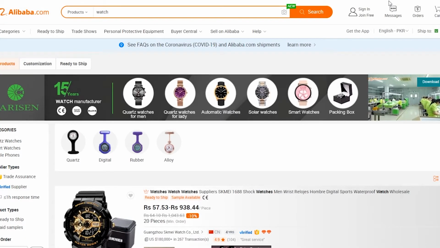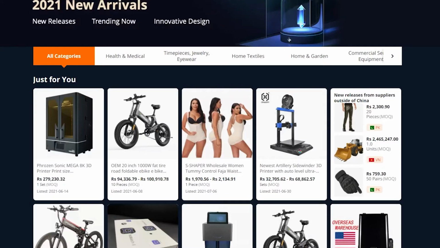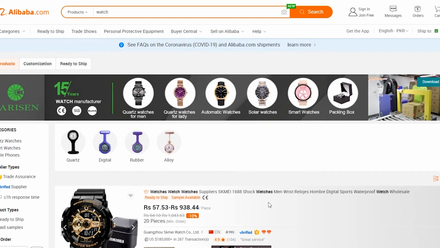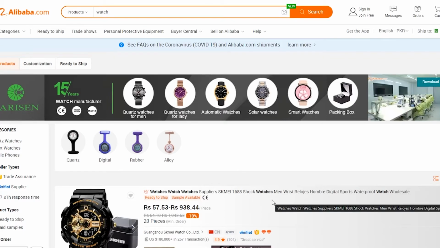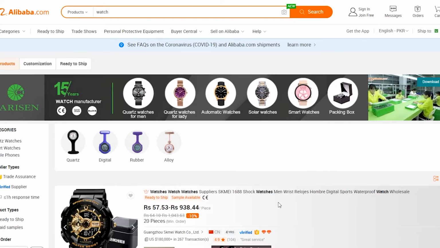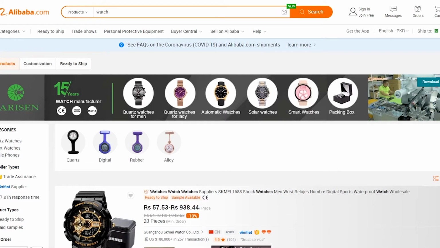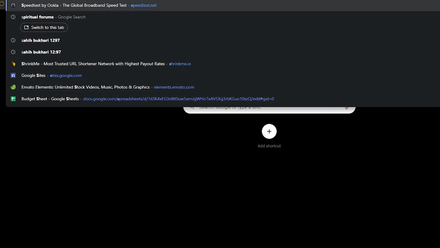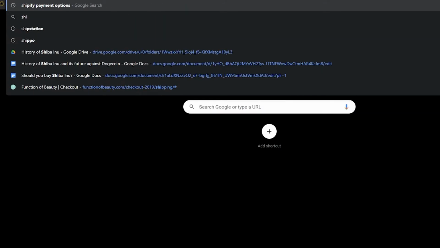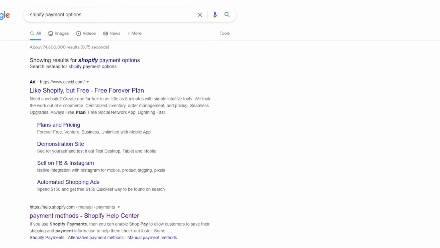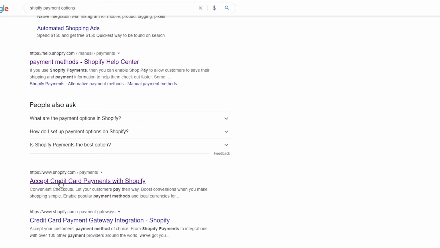Now, there are many platforms that you can use alongside Alibaba to set up your store. I would not prefer setting up a dropshipping store on Alibaba because Alibaba is basically considered to be a wholesale website. This is not a website that individual people come onto. Now, you can sell on AliExpress, but I would not recommend that because both of these websites basically have the same name and people consider them to be doing the same thing. I would highly suggest going for a Shopify store. So I'm gonna type in Shopify over here.